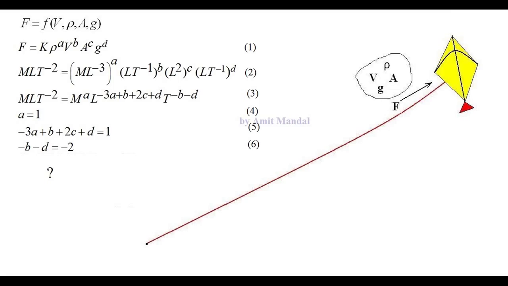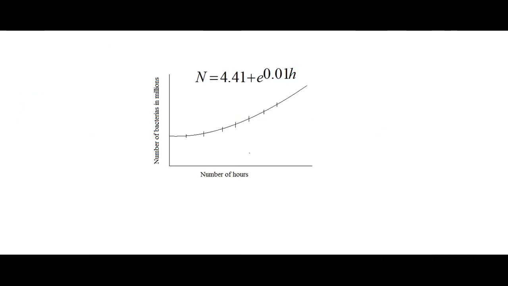First of all, let's talk about what an empirical relation is. An empirical relation is that type of relation which comes out after doing an experiment, which we cannot derive. These empirical relations are found by doing the experiment and then collecting the experimental data. For example, kinetic energy is given by half mv square. So this half mv square is actually a derived formula. It is derived by some basic fundamental principles.